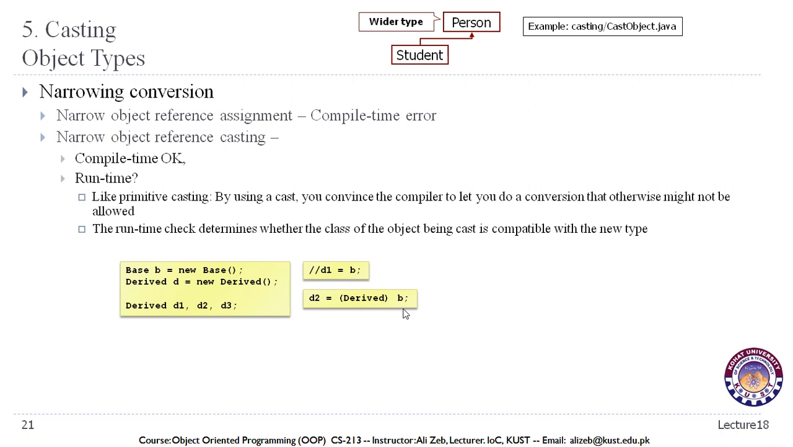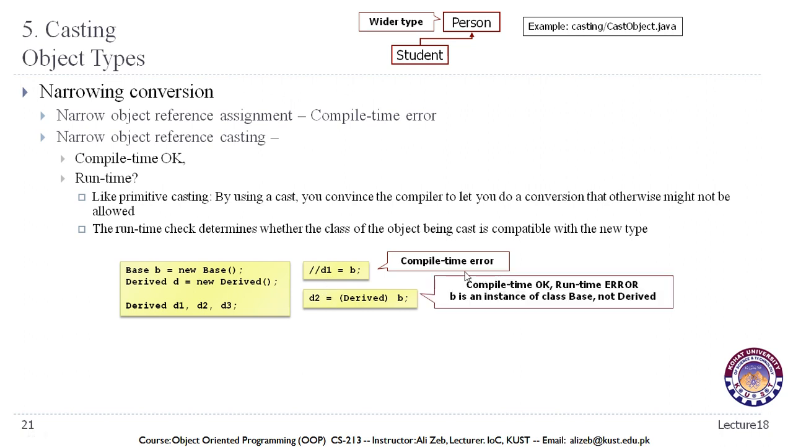That is why in those situations we need to convert our objects of the superclasses into objects of the subclass so that we can access our subclass fields. Now this will obviously give us a compile time error because we cannot assign an object of the superclass to an object of the subclass. We can do this by conversion using casting. Compile time okay, runtime error, maybe B is an instance of class base, not derived. So we might get this error if there is no relation between the classes.